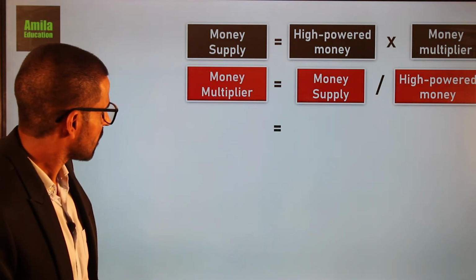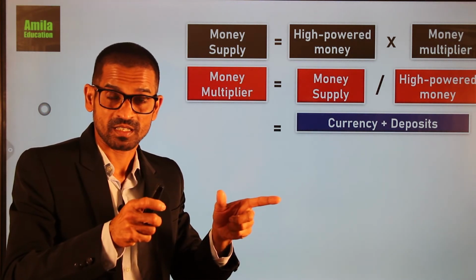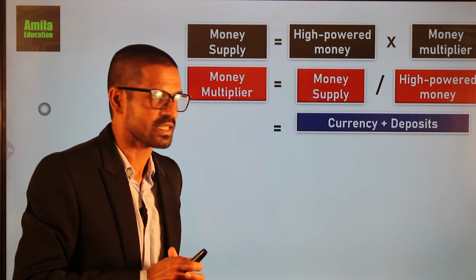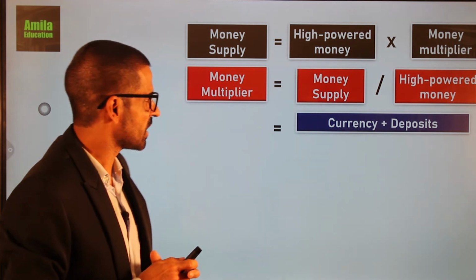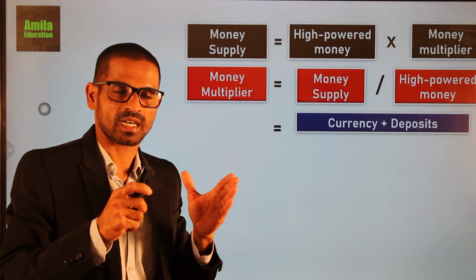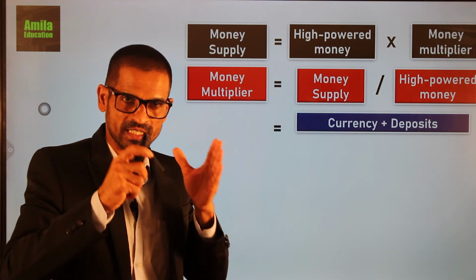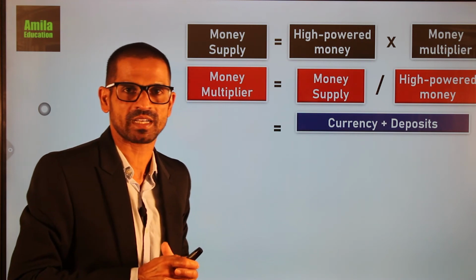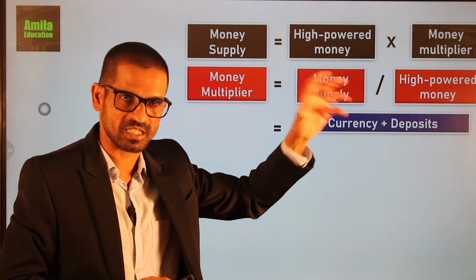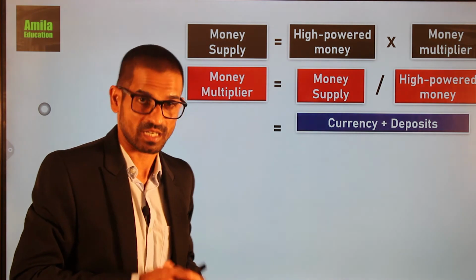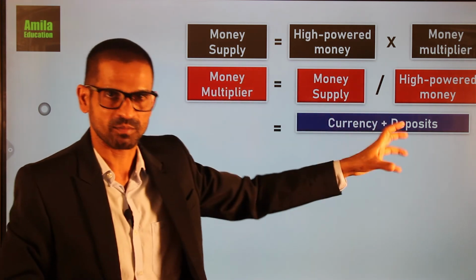Then again, what are the components in money supply? We call it broad money supply. There are three components in broad money supply: currency held by the public, demand deposits held by the public in commercial banks, and time and saving deposits held by the public in commercial banks. You can call the last two total deposits. So the components of broad money supply are total deposits held by the public in commercial banks and currency held by the public.